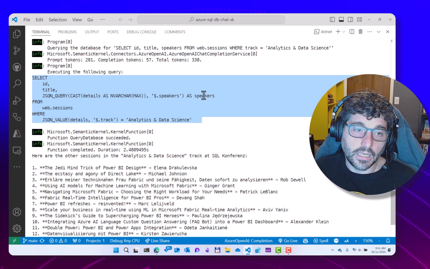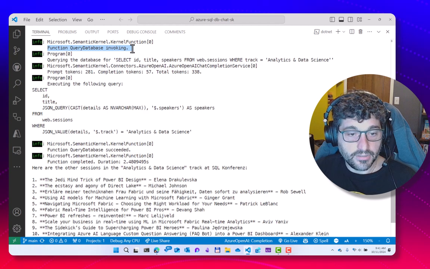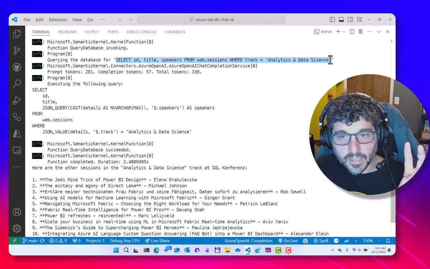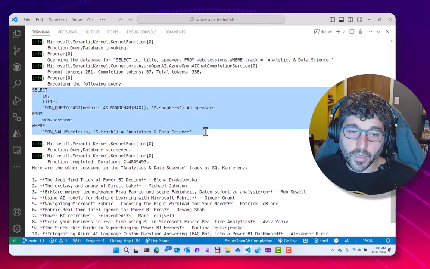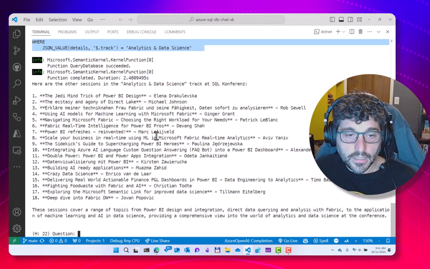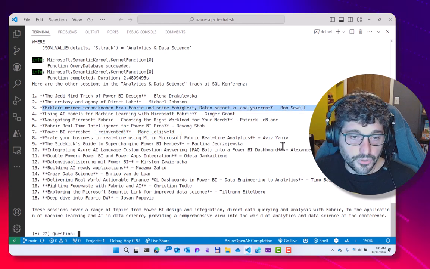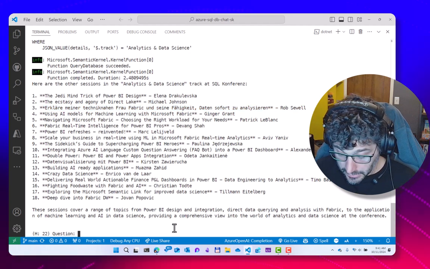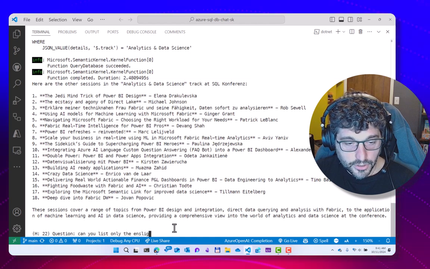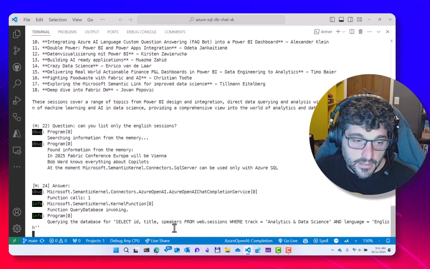Again, thanks to the function I created that helps the AI model to understand how my data is saved in my database and then generate the right query. So this is the logical query that would have been executed, and this is the T-SQL query based on my database structure that is actually executed, and it just works. Now you can see here that there are some sessions in German that, of course, I will not be able to understand. So can you list only the English sessions? And in this case, let's see what happens.